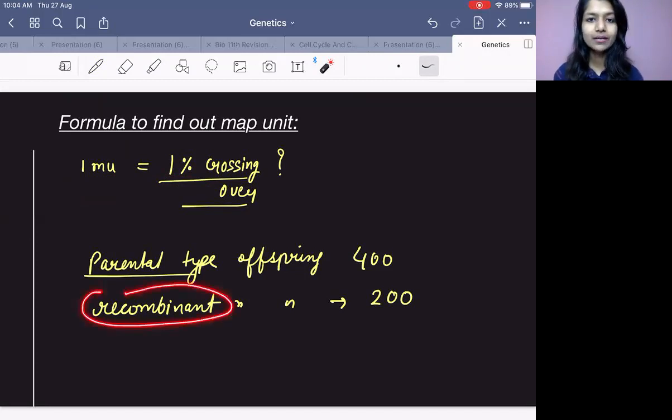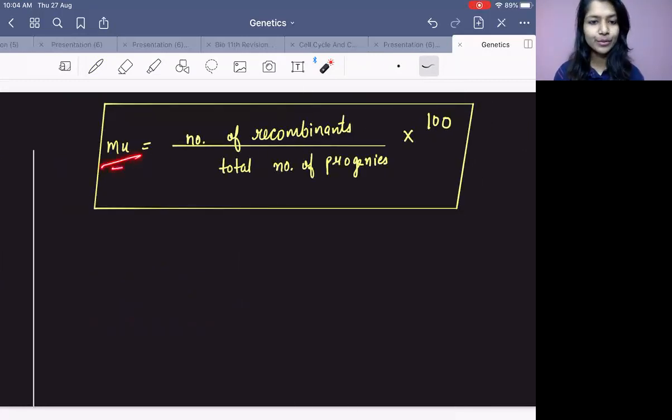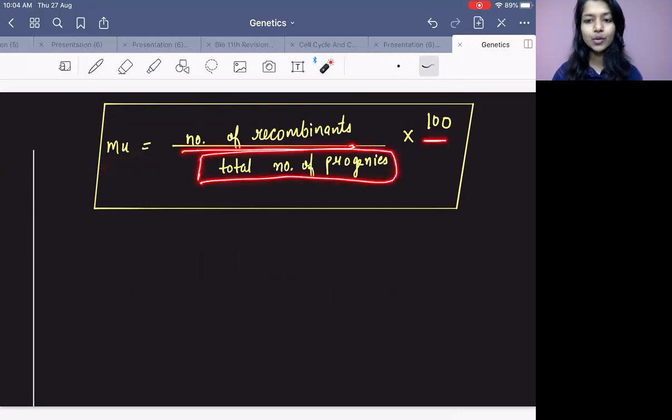So you will put it in numerator, and in the denominator you will put what? Total number of offspring. So in total number of offspring, how many you are getting recombinants? That should be in the numerator because you need to find that out. And you need to find the percentage. So you will multiply it by 100. So what is the formula to find out the map unit? Number of recombinant upon total number of progeny into 100.